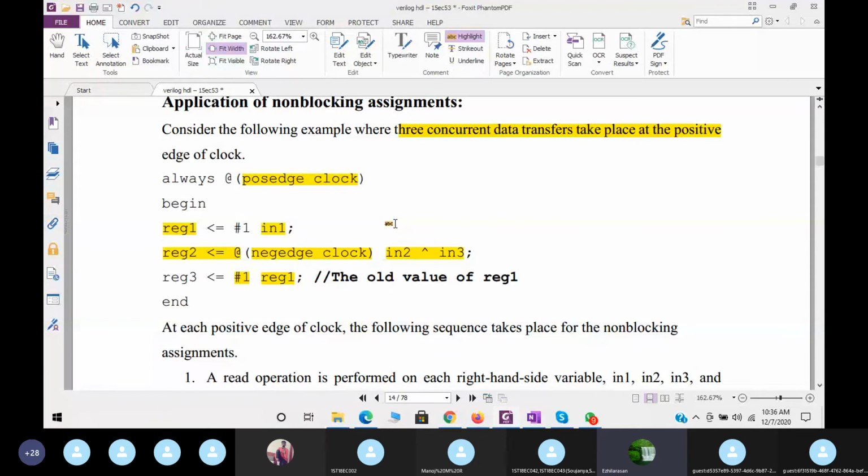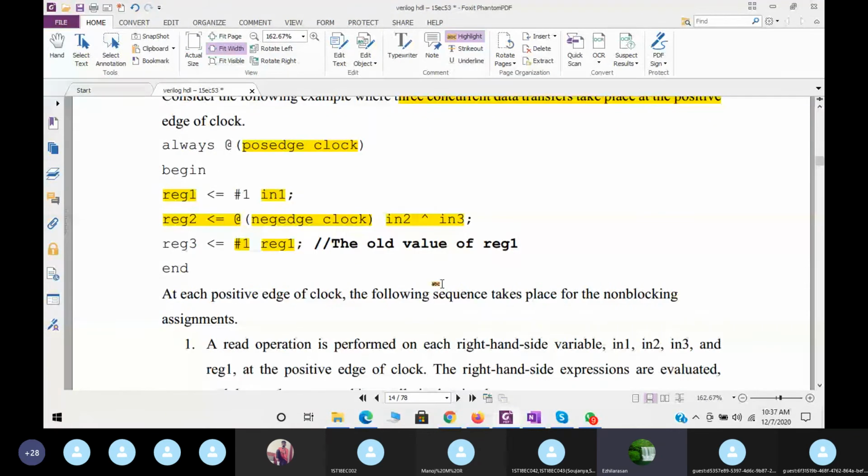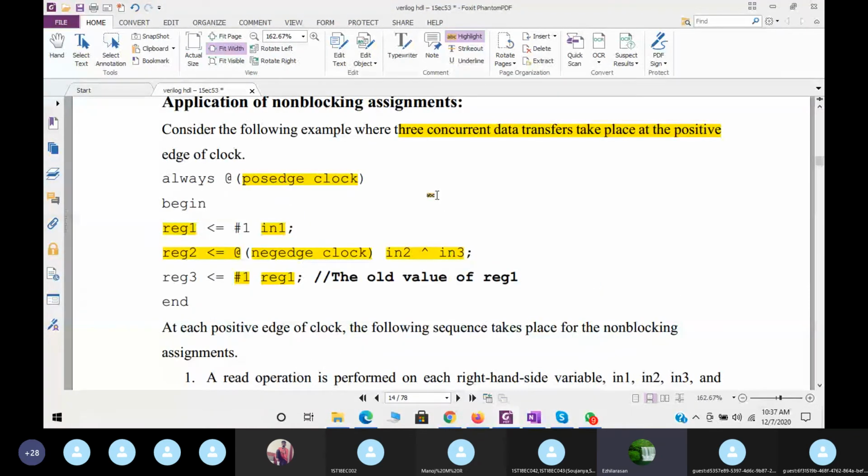But what will happen for every positive edge of the clock? Once the right hand side expression is evaluated, it will be stored in the simulator for the next clock cycle. Then the value will be assigned to the left hand side expression. See here, very important.